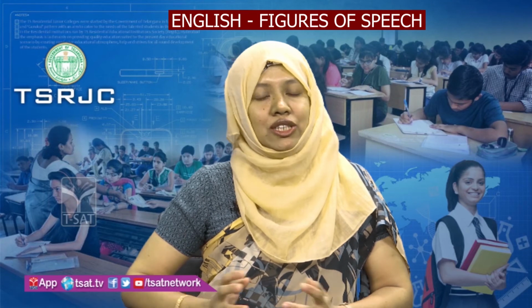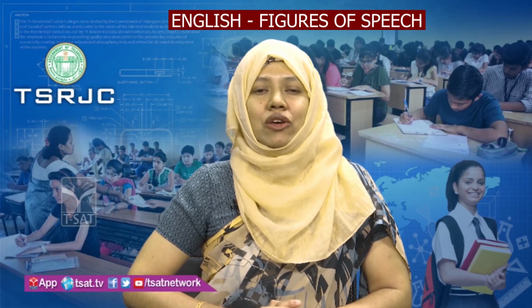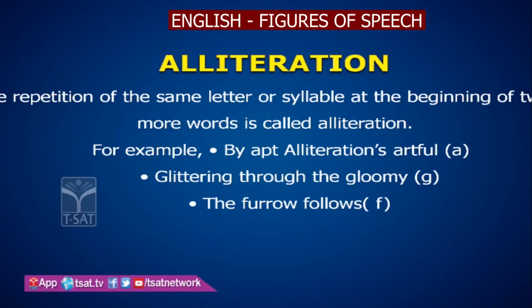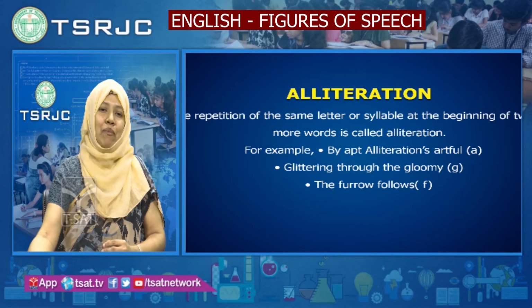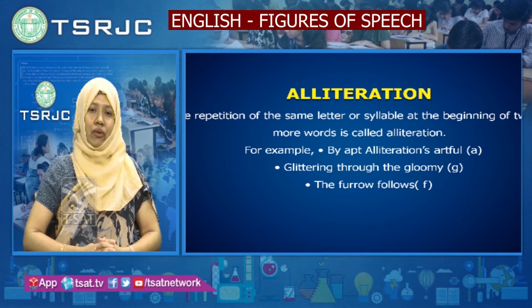Next figure of speech, it is alliteration. Alliteration is nothing but repetition of the same letter or syllable at the beginning of two or more words. Let us take this example to understand better. By apt alliteration's artful aid.